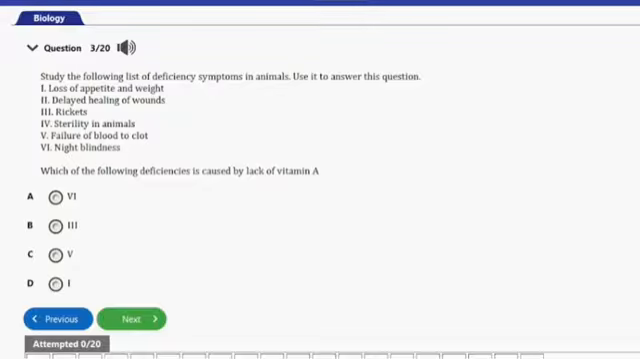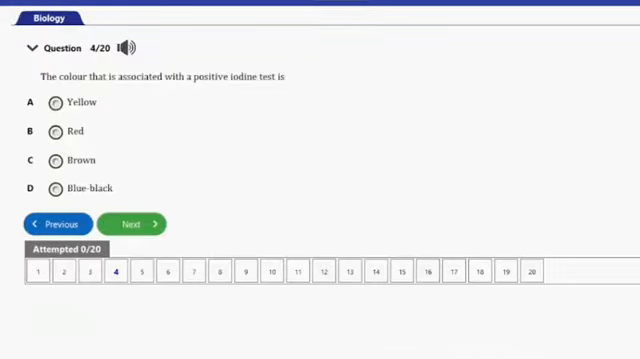So let's go ahead and consider the next question, guys. Question number 4 here, it says, the color that is associated with positive iodine test is A, yellow, B, red, C, brown, D, blue-black. So guys, obviously the answer to this question is blue-black, and that's option D. So when you test for carbohydrates using iodine test, you're going to get blue-black coloration, and that's it for that question.